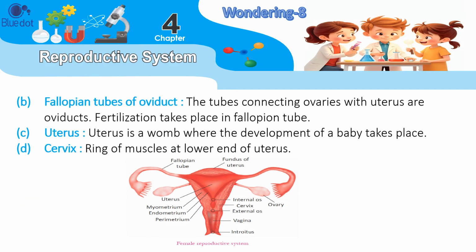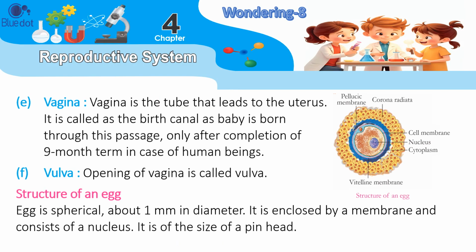B. Fallopian tubes or oviducts. The tubes connecting the ovaries with the uterus are oviducts. Fertilization takes place in the fallopian tube. C. Uterus. The uterus is a womb where the development of a baby takes place. D. Cervix. Ring of muscles at the lower end of the uterus. E. Vagina. The vagina is the tube that leads to the uterus.